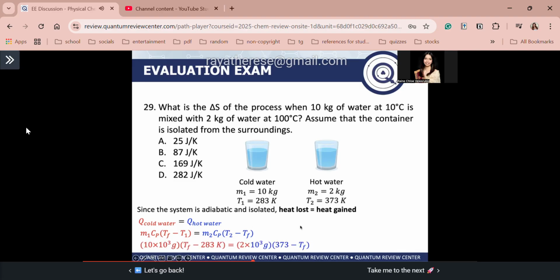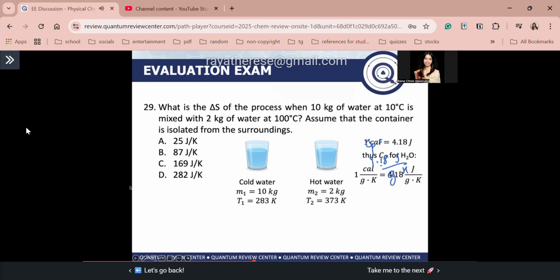Okay, so substitute lang guys and you will get this expression here. So convert kilograms to grams. Okay, bakit? Guys, recall, ang ating specific heat capacity ay in terms of 4.18 joules over grams times temperature. So convert to grams. So solving guys, you will get this one. Ayan. The final temperature is equal to 298 Kelvin. Okay? So guys, hindi tatapos dyan.